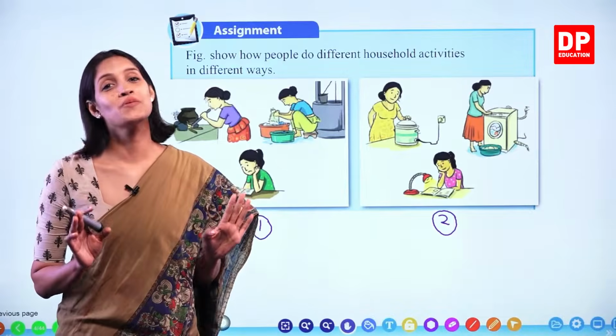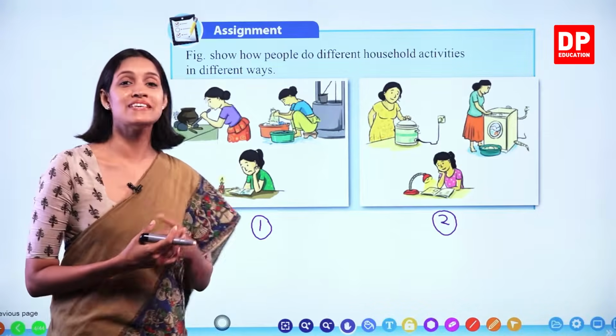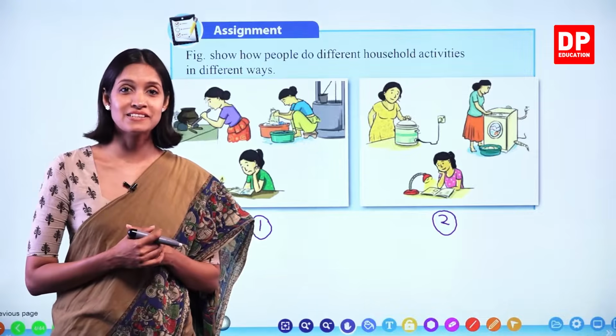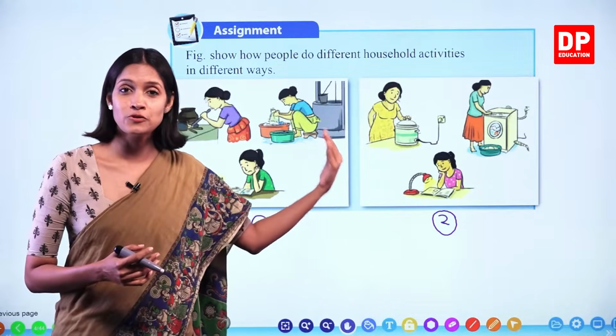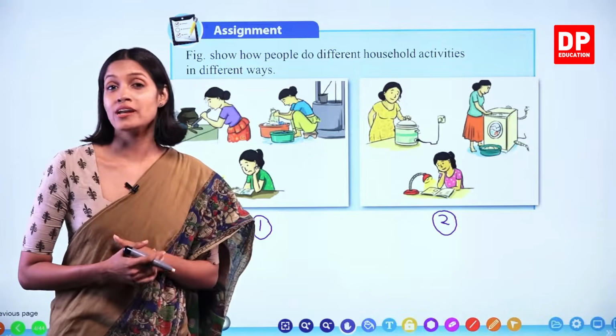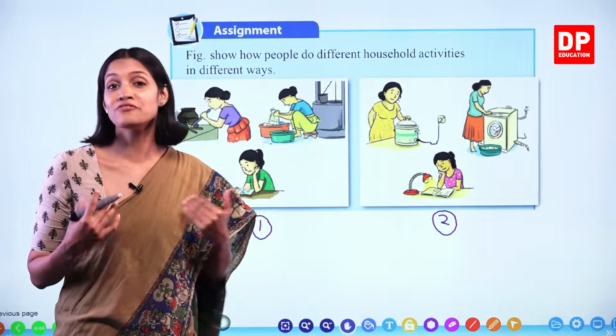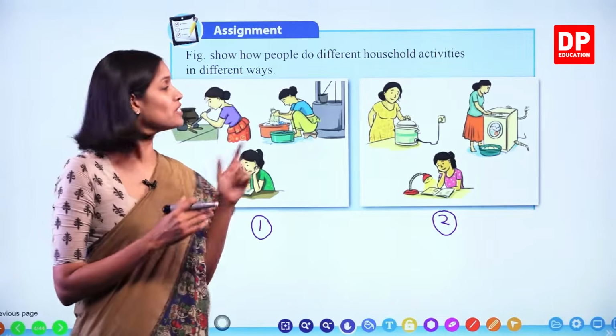Right, children? So you observed how different activities are done very easily, right? Instead of using ancient methods, you saw how modern methods using electricity get a lot of activities done very easily. Okay, we'll move on to the next.